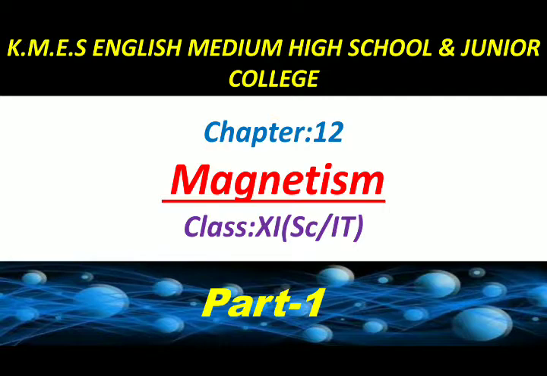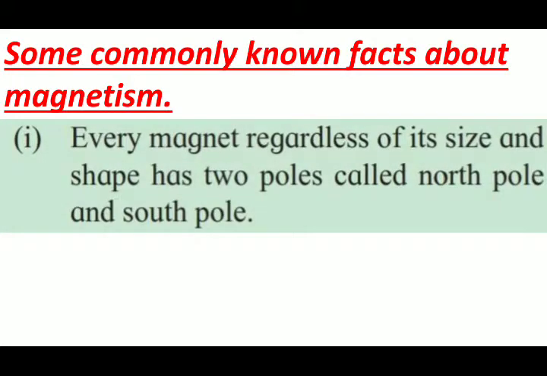So, let's see some commonly known facts about magnetism. Number 1, every magnet, regardless of its size and shape, has two poles called North Pole and South Pole.